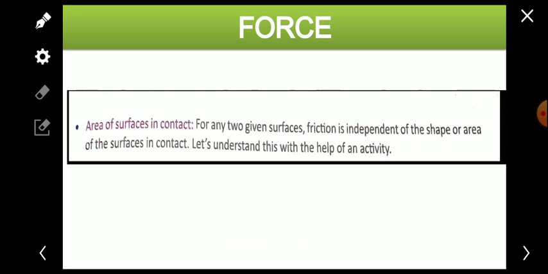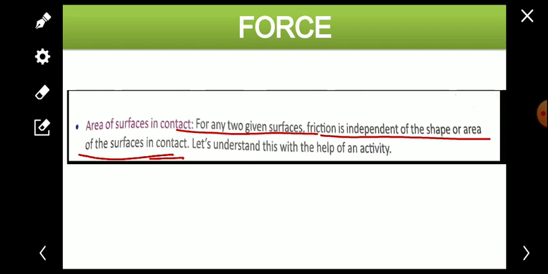The next factor which affects friction is the area of the surfaces in contact. Okay, the surface area in contact is also a factor which affects friction. For any two given surfaces, friction is independent of the shape or area of the surfaces in contact. Let's understand this with the help of an activity.